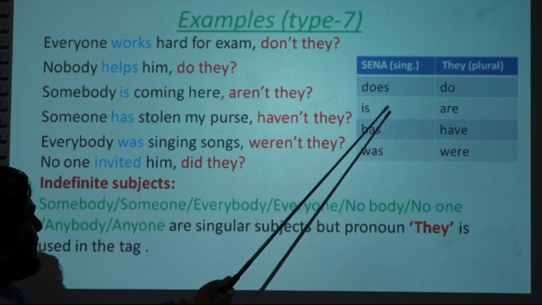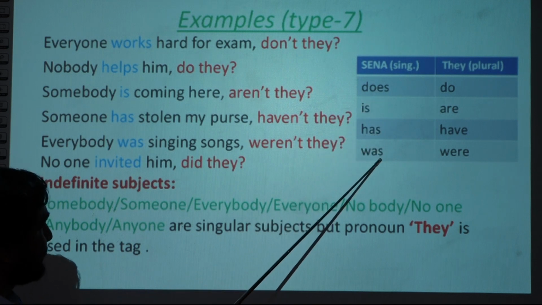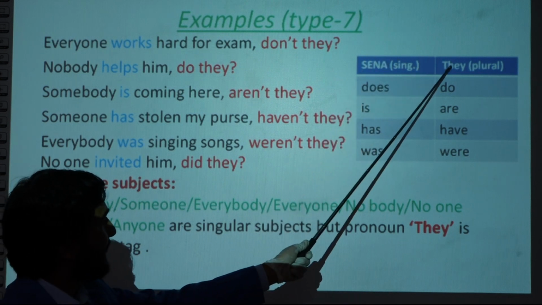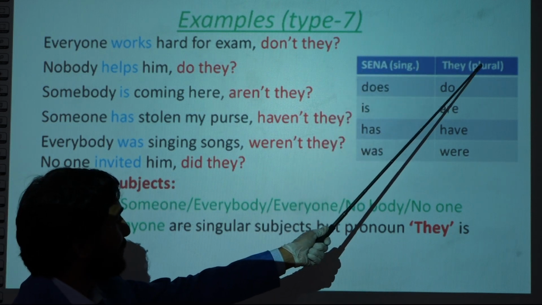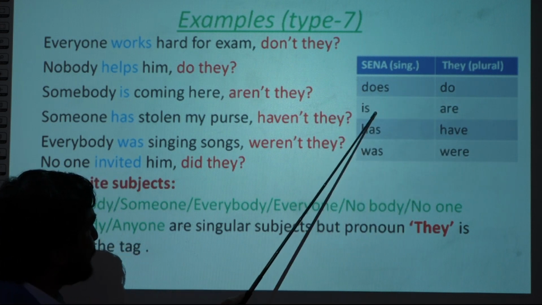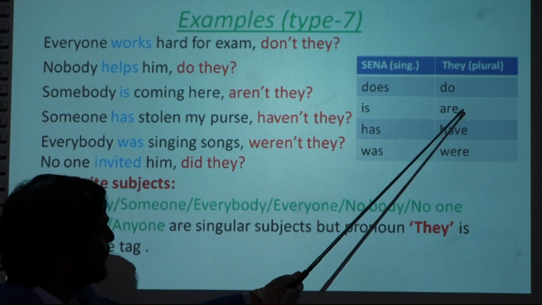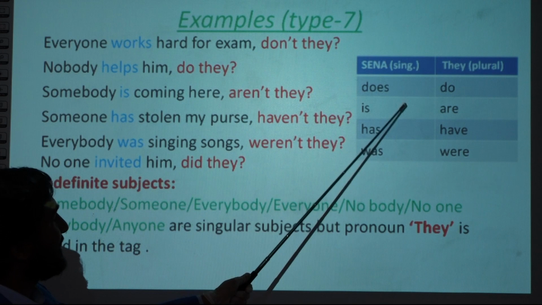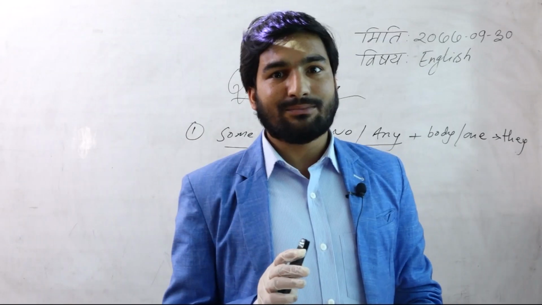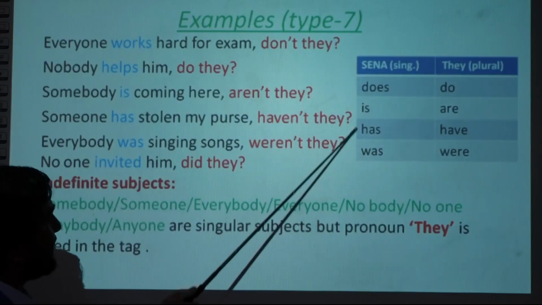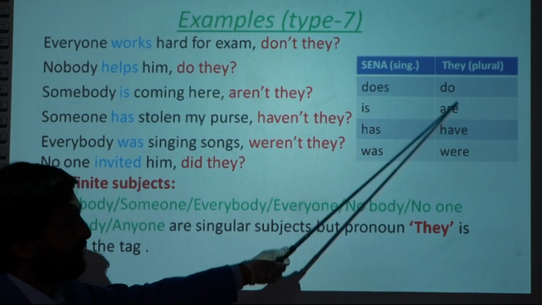For example, does, is, has, was. But instead of these subjects we use the pronoun they. They is plural, so plural subjects agree with plural verbs. So these 4 are always changed into these verbs while adding the tag questions. Remember, these only 4, right? So for your easiness, these only 4. Don't think about other verbs. These only 4 change into these 4.